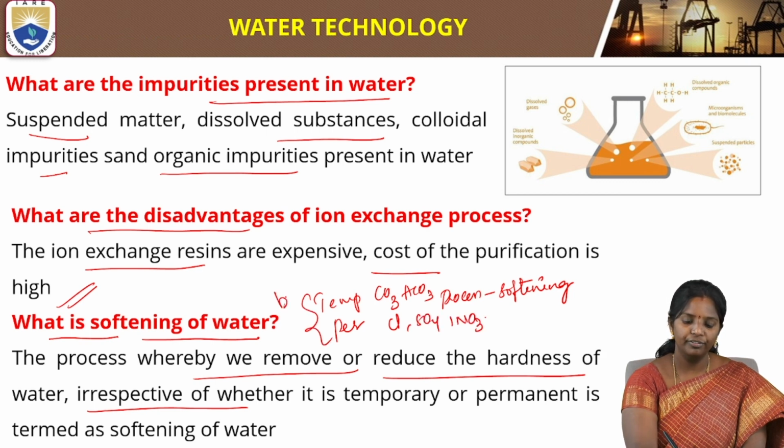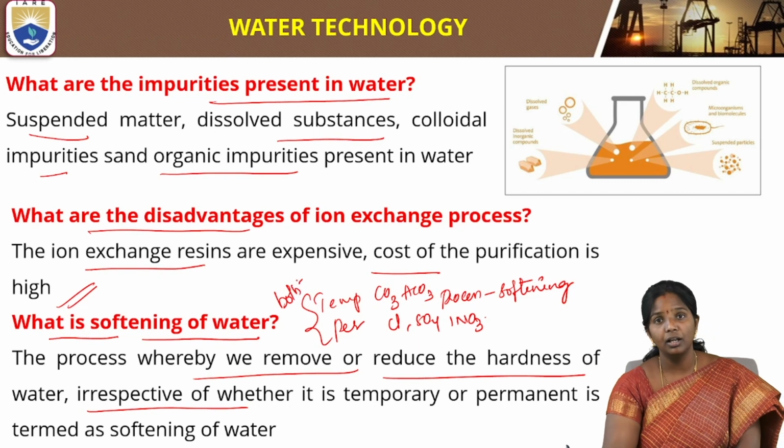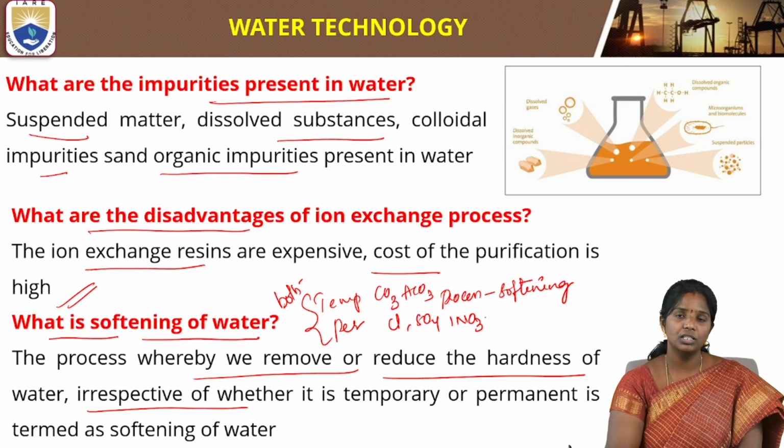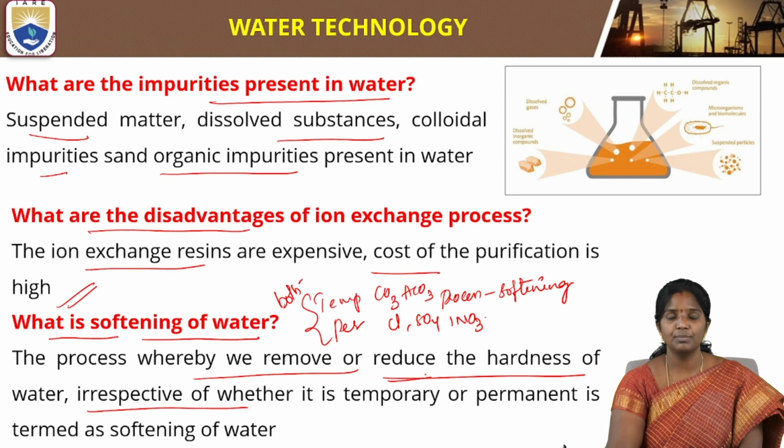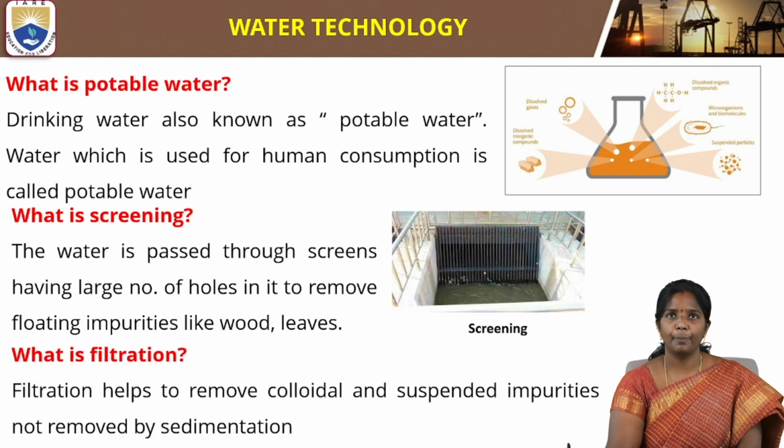Both will be removed using the softening technique. That is why the softening process is widely used to remove any type of hardness.